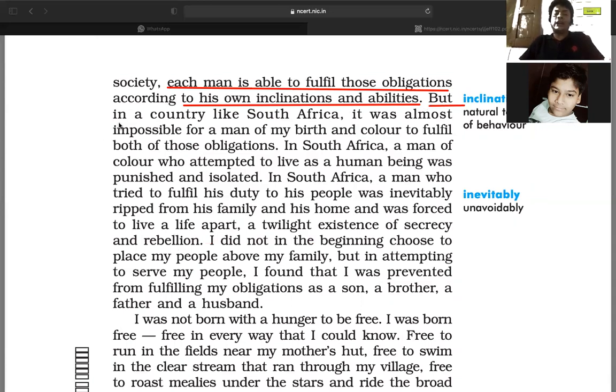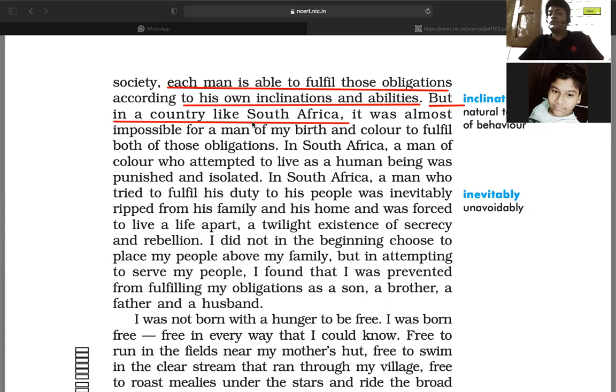When the author speaks about each man, he points out that each man present in a country or a society has responsibilities towards his family, his country, his people and his society.